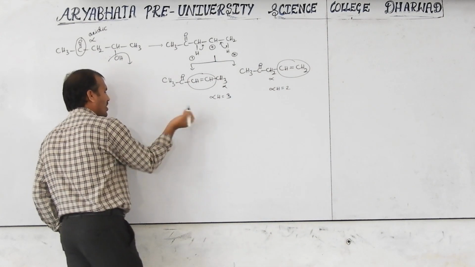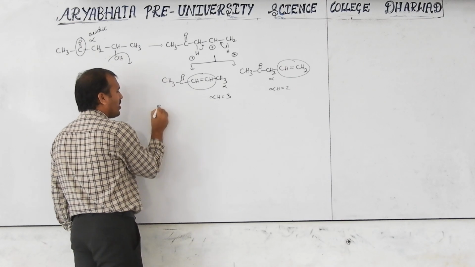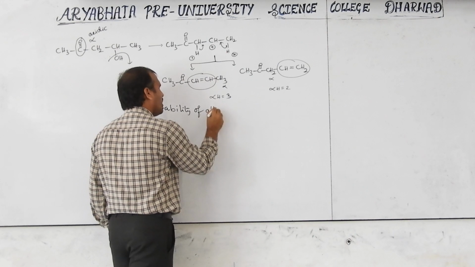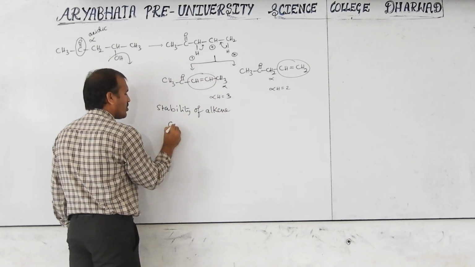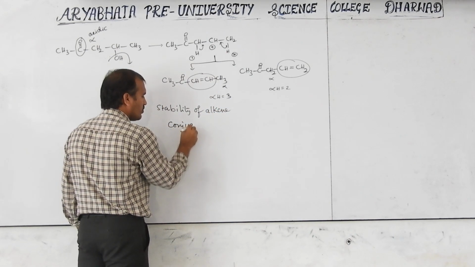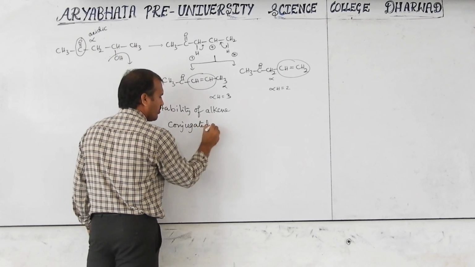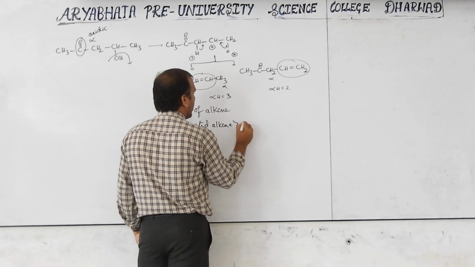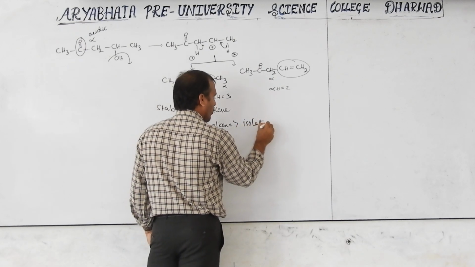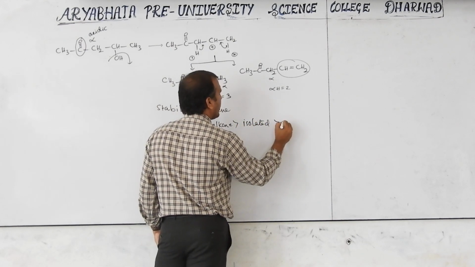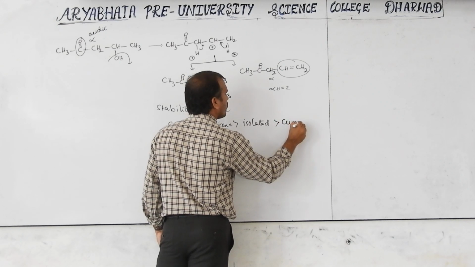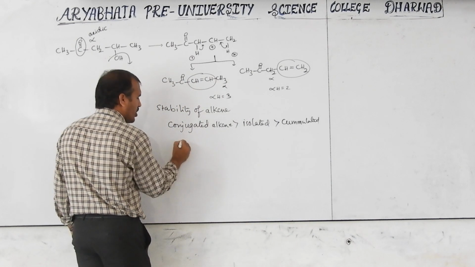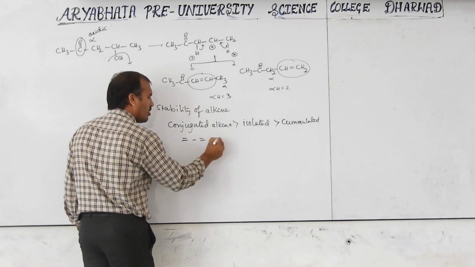I will write it here, as it may be confusing. The stability of alkene: one is conjugated alkene, next isolated alkene, next cumulated alkene.